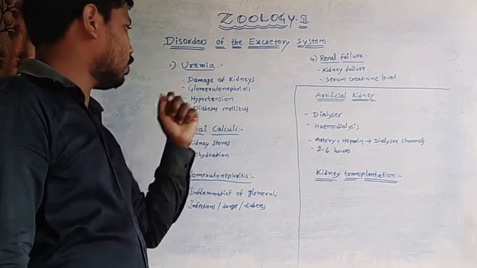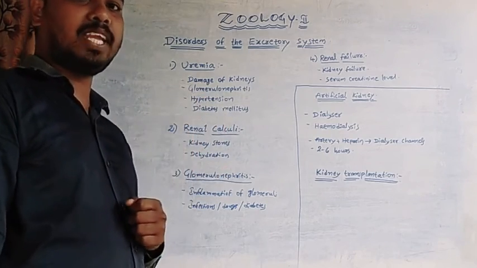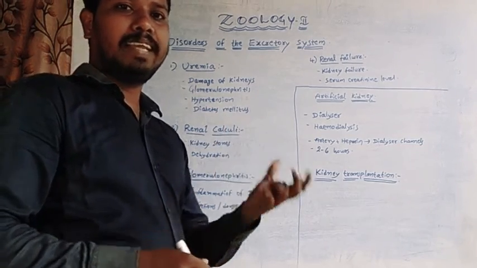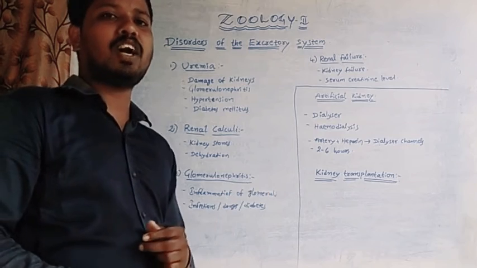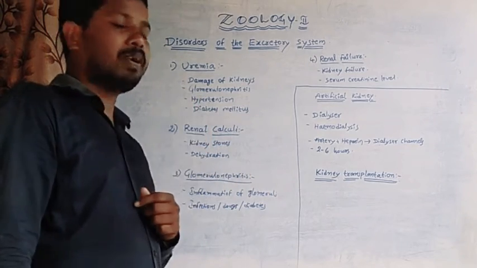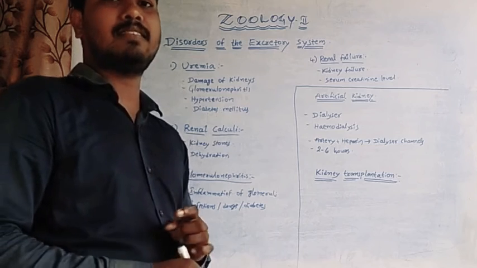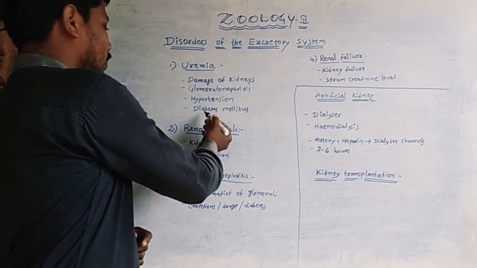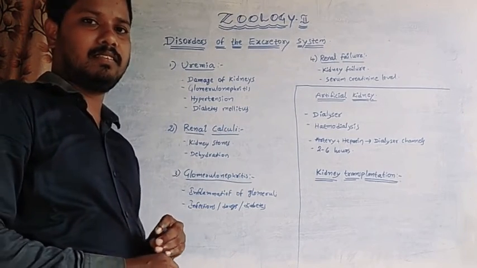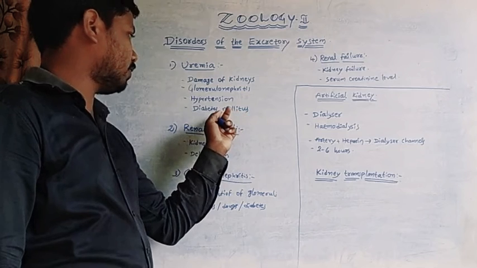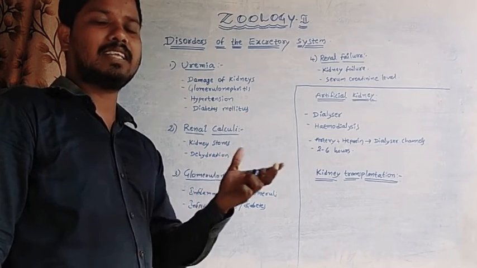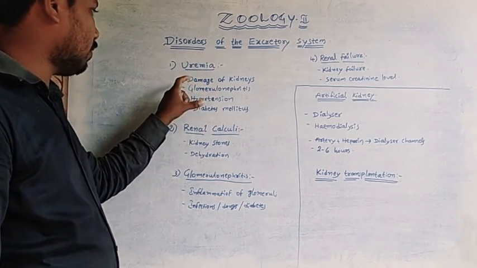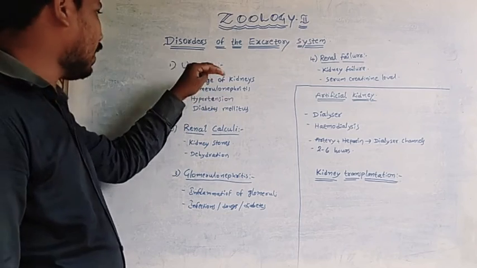Glomerulonephritis. This is caused by the inflammation of glomeruli. Next one is hypertension, that means the increase of blood pressure above the normal pressure, also called high BP. And another cause is diabetes mellitus. In this condition, the body loses excessive sugar from the blood. So these other problems also cause uremia.